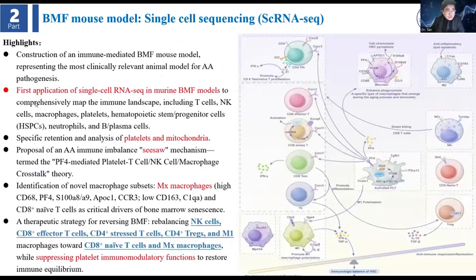For the highlight, we also did a specific enrichment analysis of platelets and mitochondria. We also propose an AA immune balance seesaw mechanism, the PF4-mediated platelet and T cells, NK cells, or macrophages crosstalk theory.